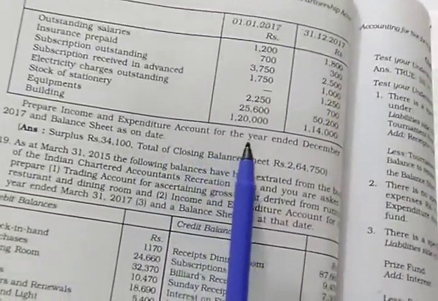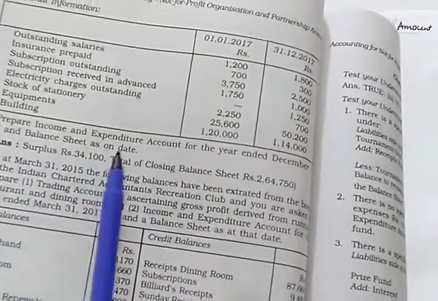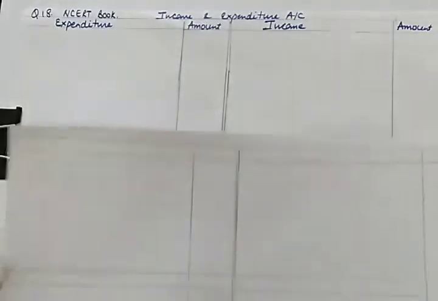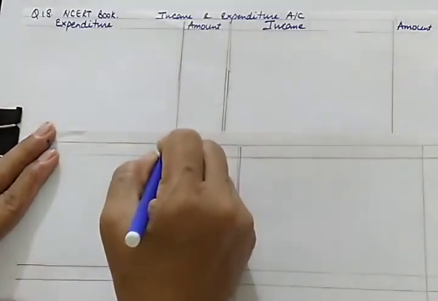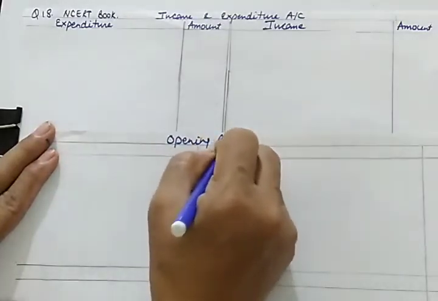income and expenditure account for the year ended 31st December 2017 and balance sheet on that date. It means whenever a balance sheet is required, it is an indication that we have to make the opening as well as the closing balance sheet. So as we were doing earlier, we'll be doing the adjustments first, because in the additional information, opening and closing balances are given to us, so we'll be starting from opening and closing balances. And likewise I'll be preparing the opening balance sheet and closing balance sheet.